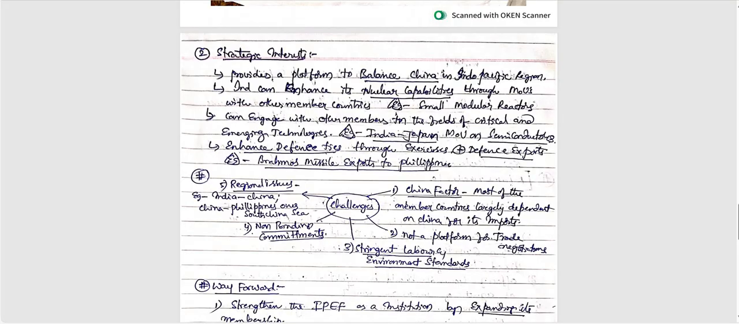Very good. So coming to strategic interests, the balancing China factor is also very important here. Next, enhancing nuclear capabilities also. Here we can connect with AUKUS also. AUKUS, Quad, these types of recent groups need to be included here, and engage with other members in fields of critical and emerging technologies. India-Japan MoU on semiconductors, very good. Defense exports, BrahMos missile exports to Philippines, good.